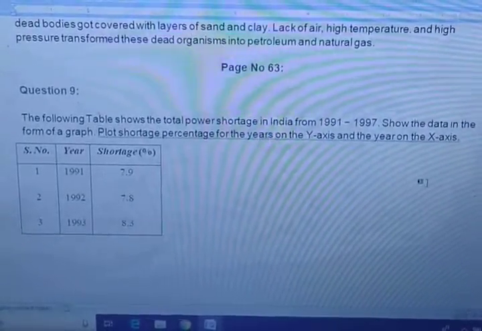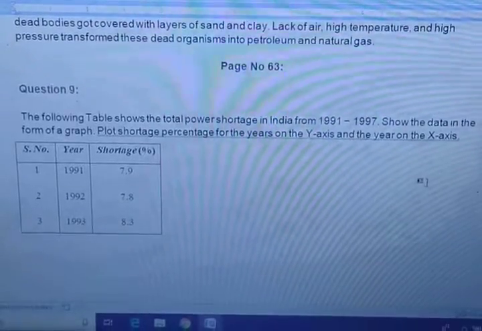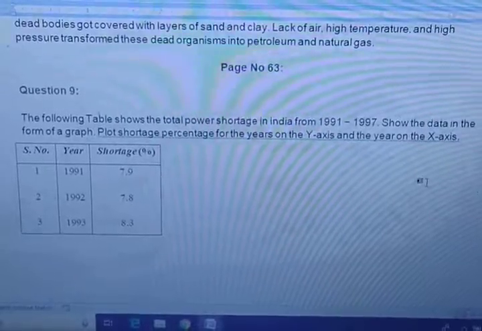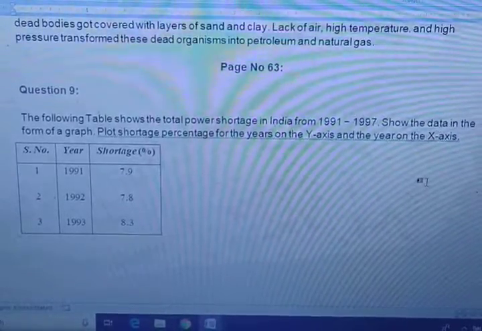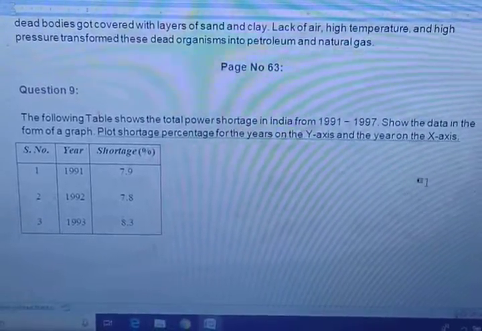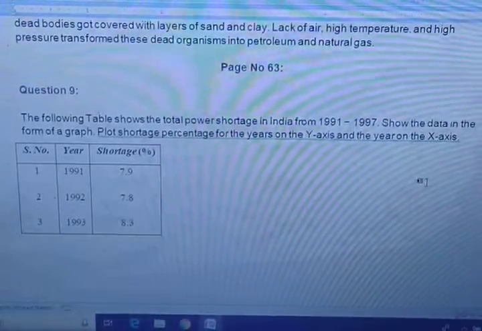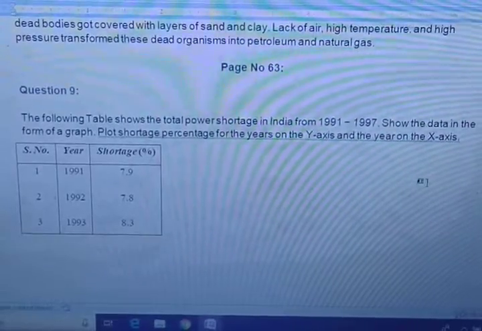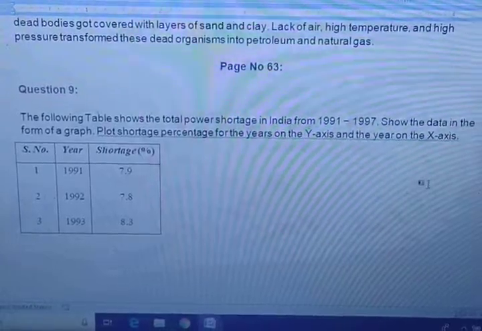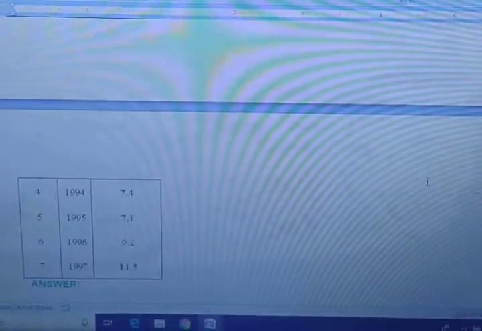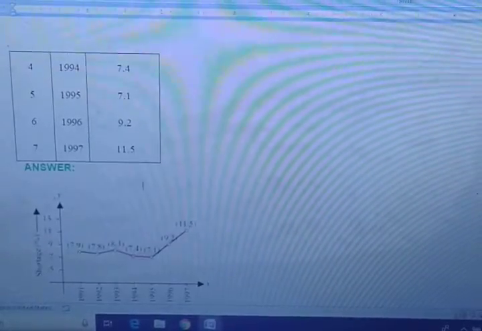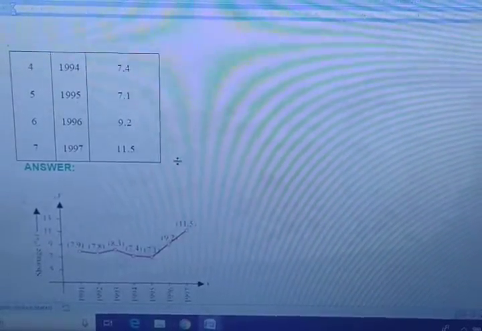So what will happen? You can see here the serial numbers are given. Year 1991, 92 and 93. In 1991 there was a shortage of 7.9%. In 1992 7.8, but in 1993 8.3. How will you draw this graph? It's very easy. See here. 1994 7.4, 1995 7.1, 1996 9.2 and 1997 11.5.